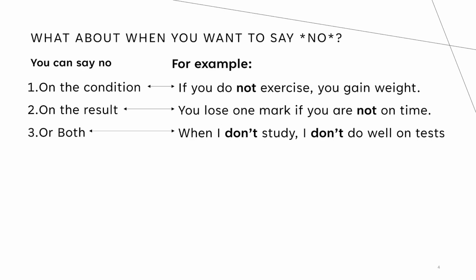What about when you want to say no? You can say no on the condition, on the result, or both. For example, if you do not exercise, you gain weight. You lose 1 mark if you are not on time. When I don't study, I don't do well on tests.